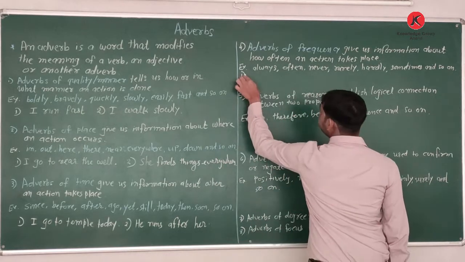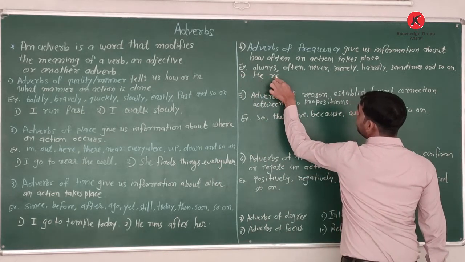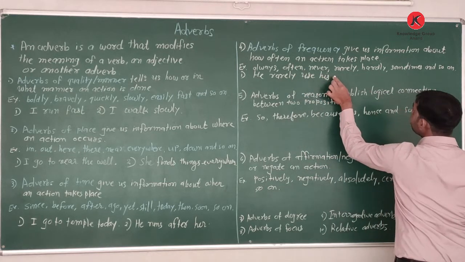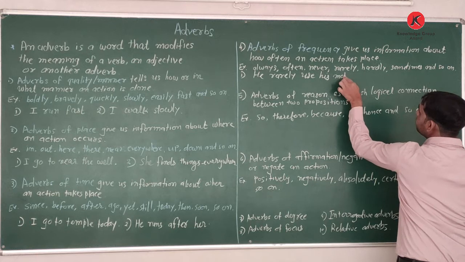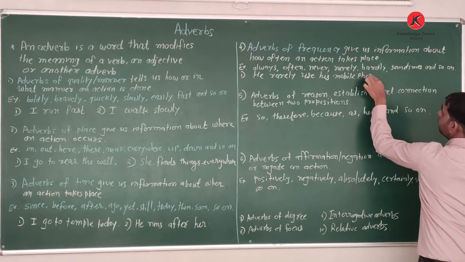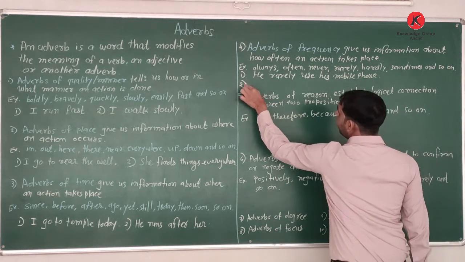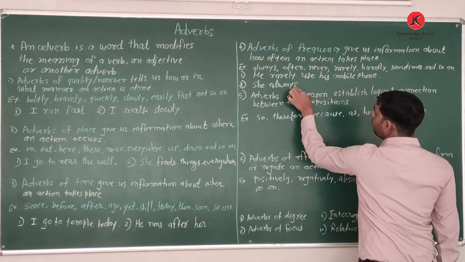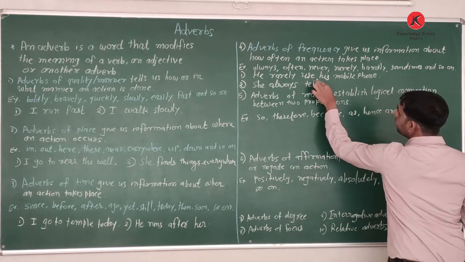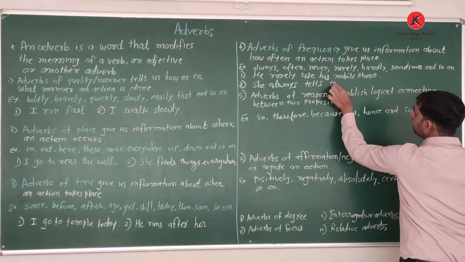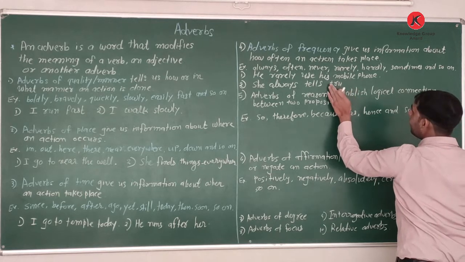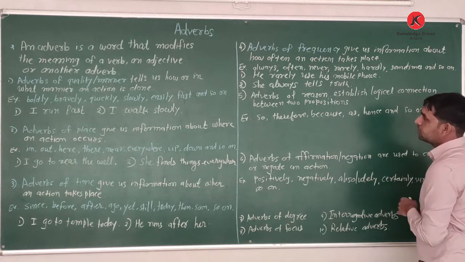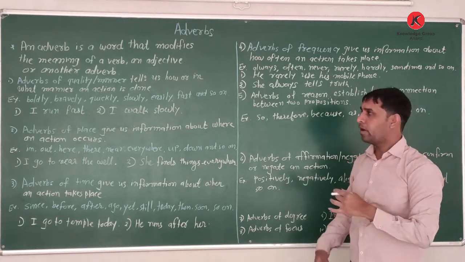See the example. He rarely uses his mobile phone. She always tells the truth to everyone.